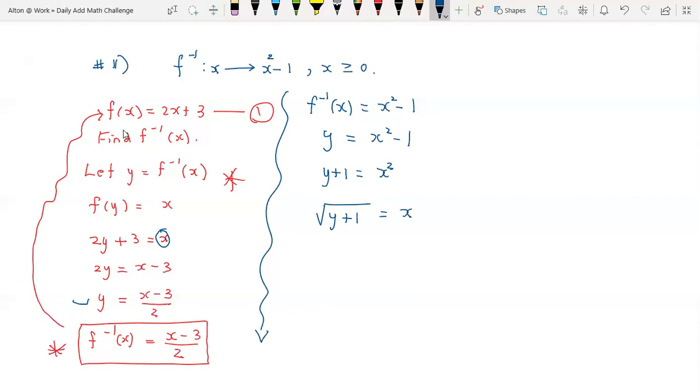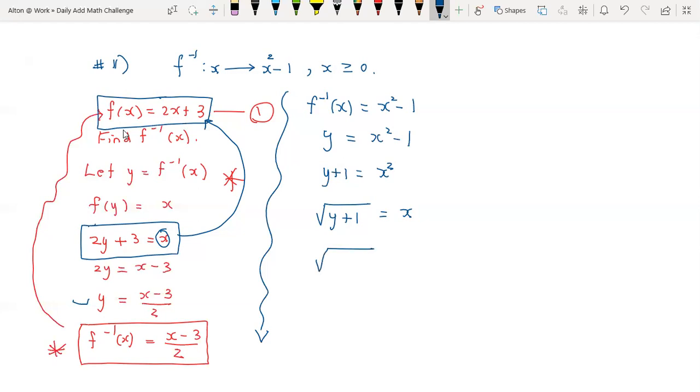So what does that tell us? When we reach here, let's compare it with what we have up here, and you'll notice it is really the same thing for our f of x function. The only difference is the x and the y are interchanged. You see that? So 2x plus 3, we have 2y plus 3 equal to x. The x and the y are interchanged. So let's do that. So we have the square root of x plus 1 equals y. And of course, y is what we know as our f of x.